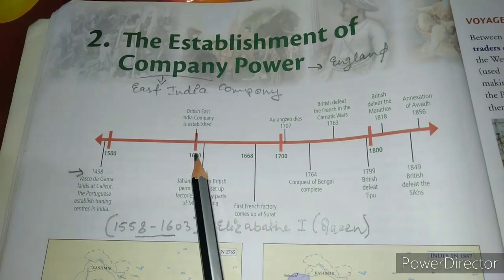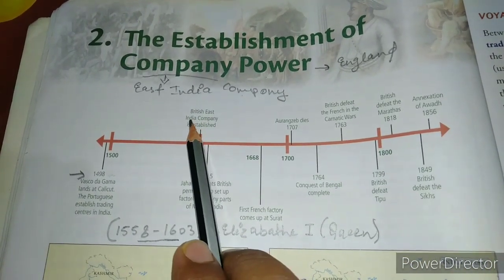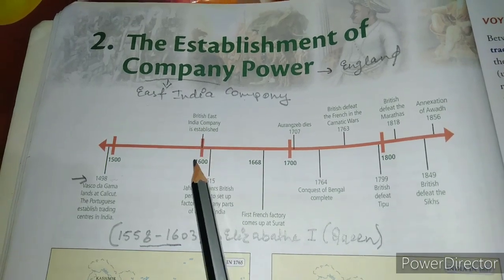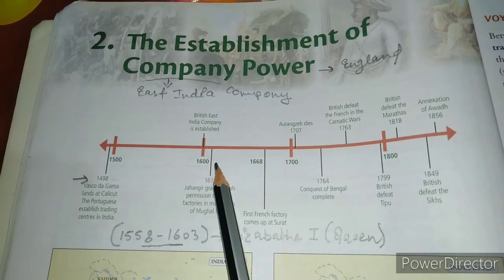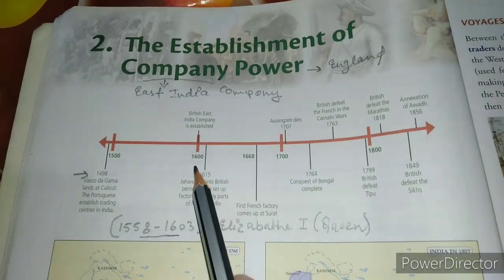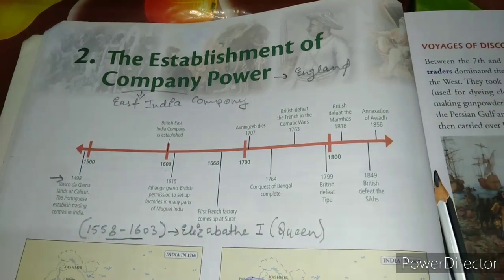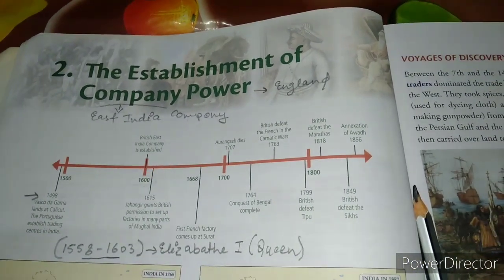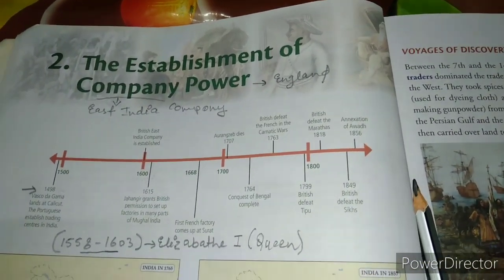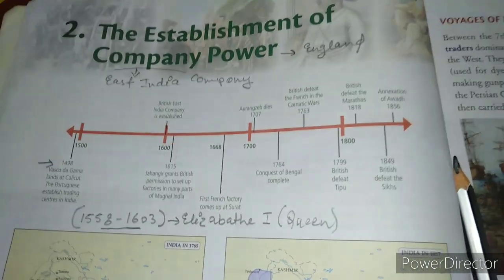So you can see here 1600, it has been written British East India Company is established in 1600. Why was it established? This is the question. Because there were so many kings, Henry VIII, Henry VI, Richard II, many more kings were there in England. But ultimately, why was the British East India Company established only in 1600?